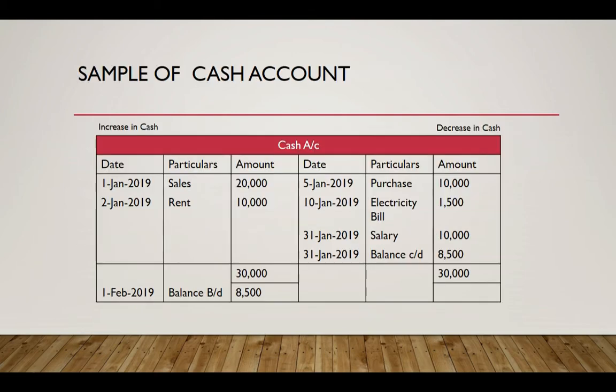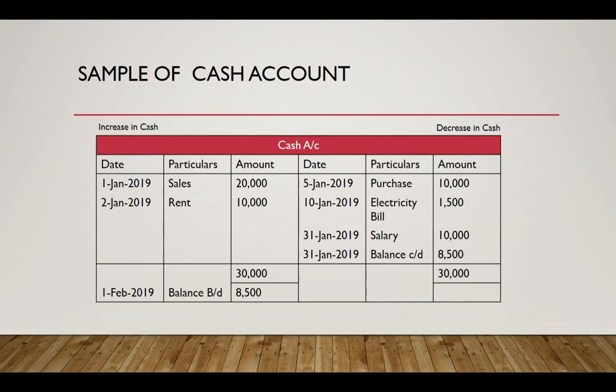Let me show you how a cash account would look. This is the format which we use in accounts to record cash inflow and cash outflow. On the left hand side, I have recorded all those activities by which my cash has increased, and on the right hand side I recorded all those entries by which my cash got decreased.